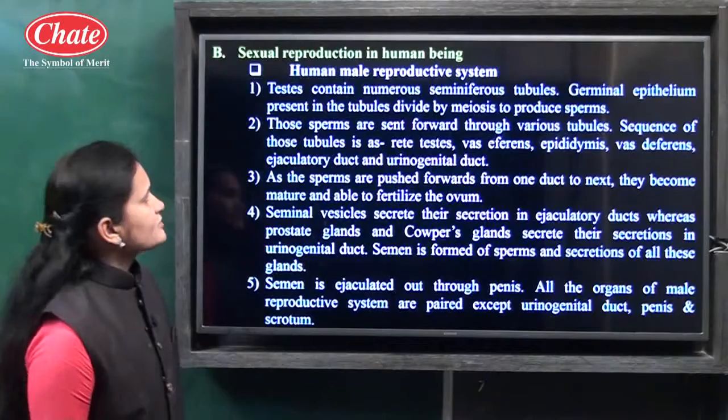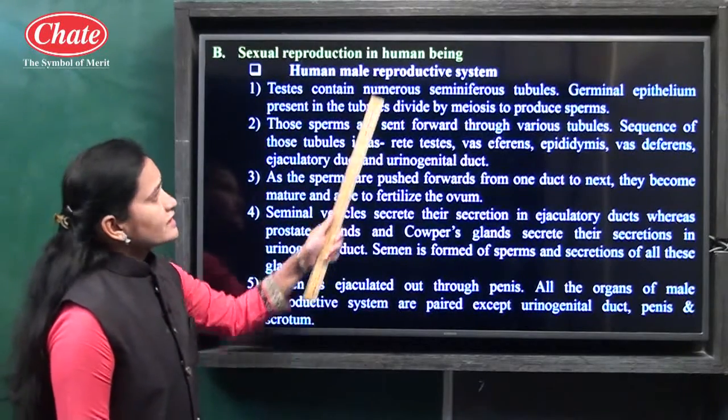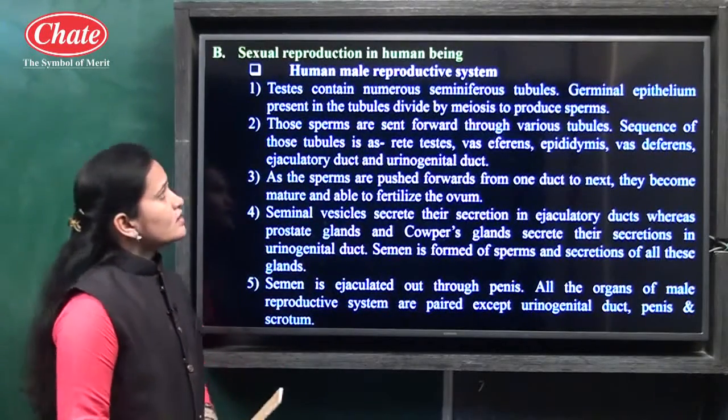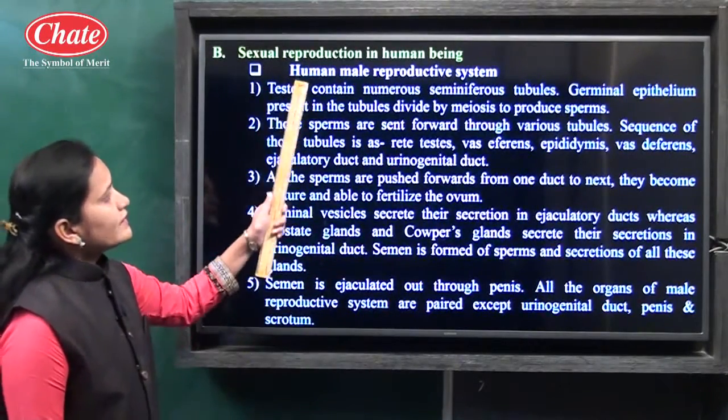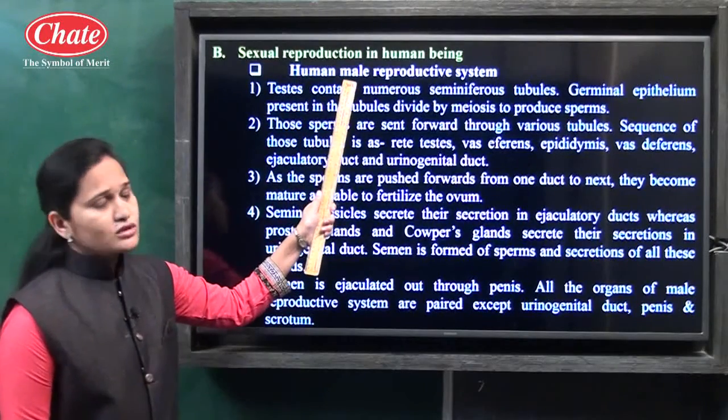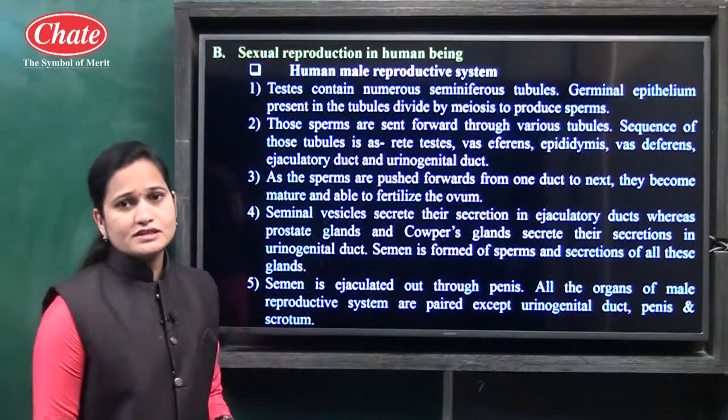Now let us see the next point, sexual reproduction in human beings. In that, first we will discuss the human male reproductive system.